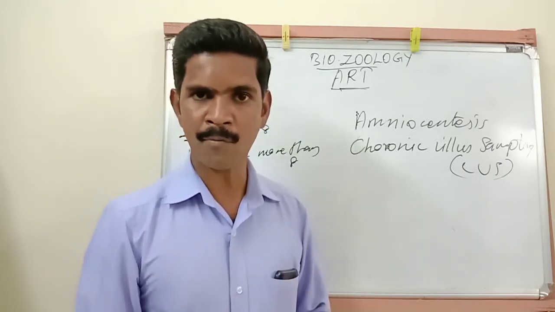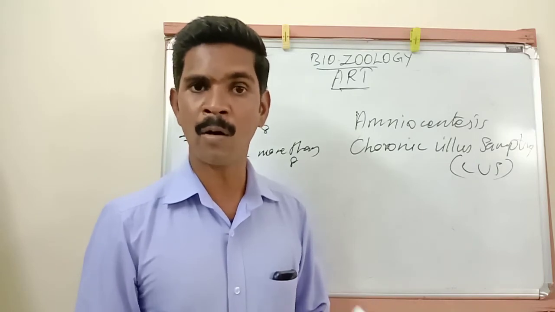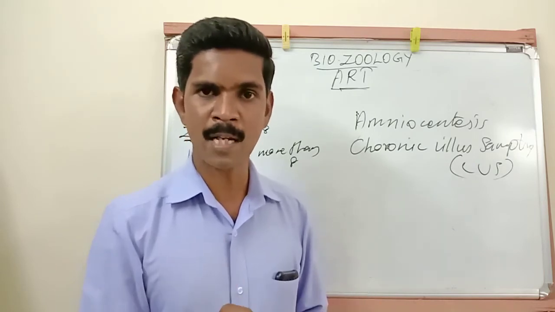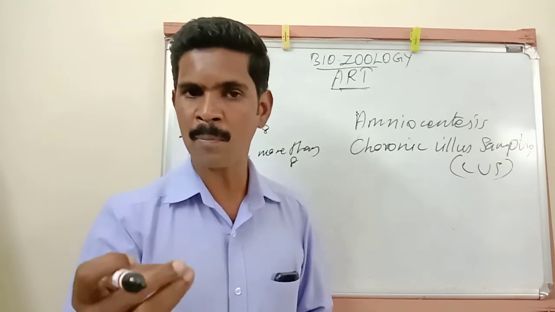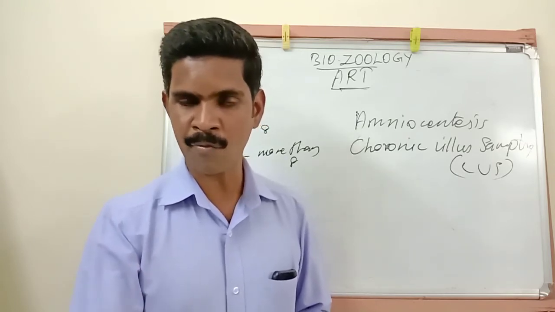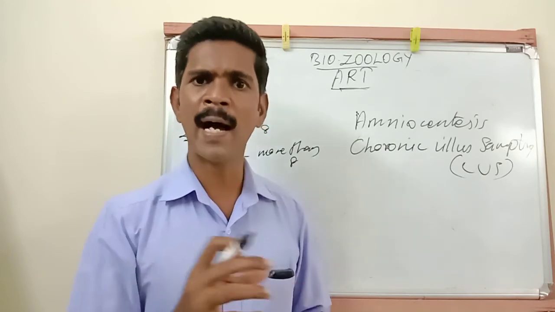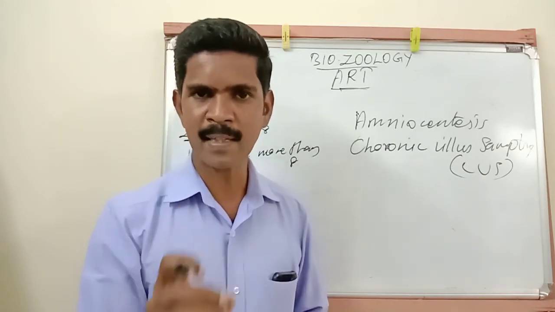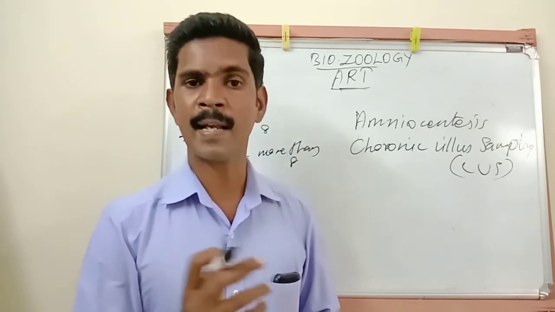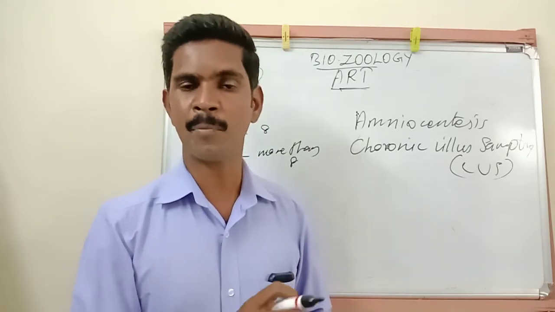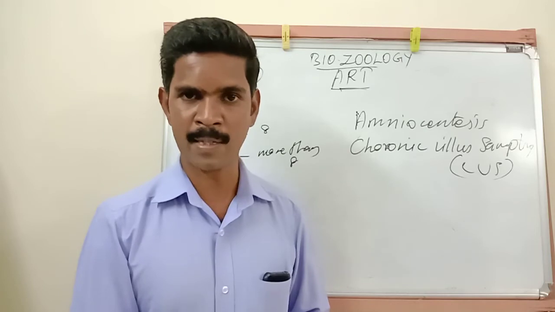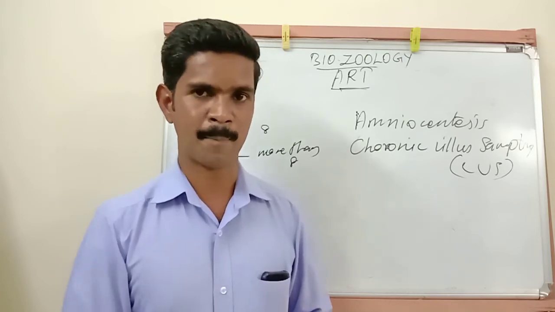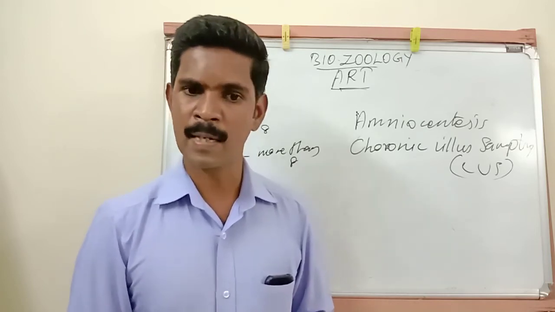This amniotic fluid contains a large number of fetal cells. The cells of the fetus are highly available in the amniotic fluid. So a small amount of this amniotic fluid is taken from the amnion and tested. When we check these cells, we can identify any abnormality. If any chromosomal abnormality is there in the fetus, we can easily identify it. Did you understand?